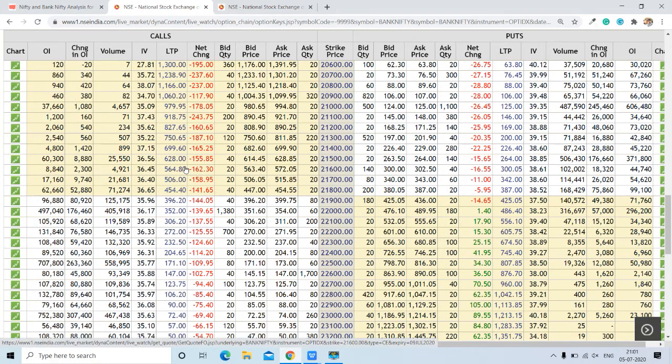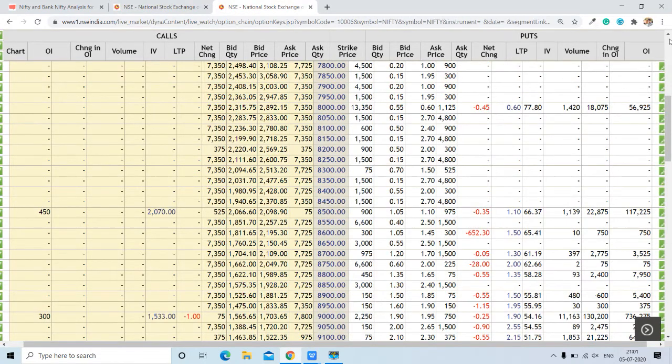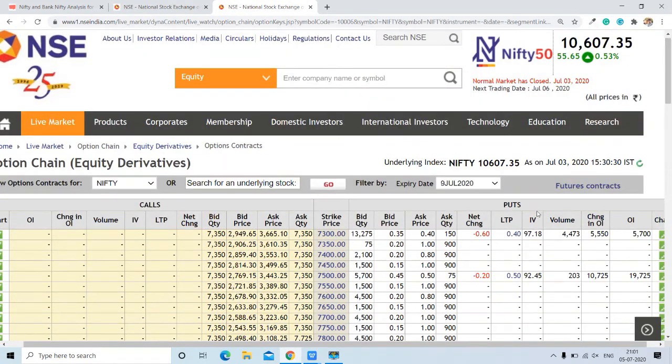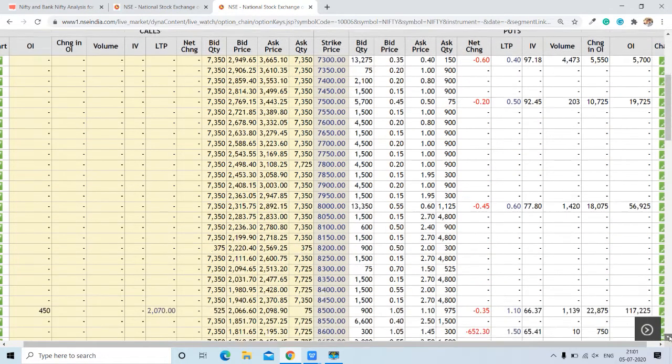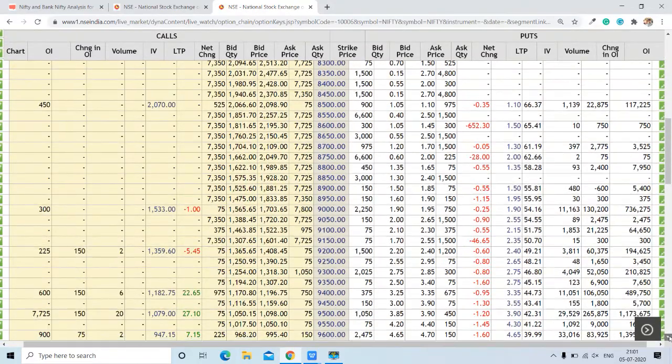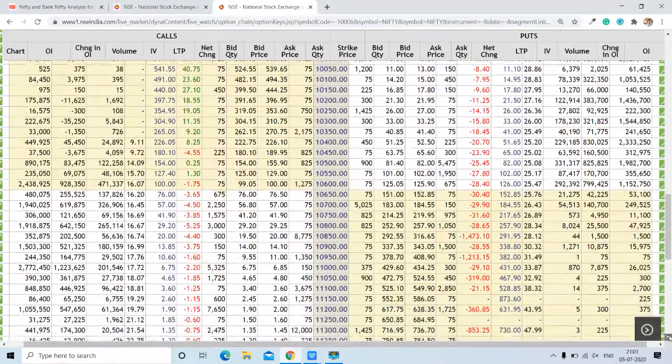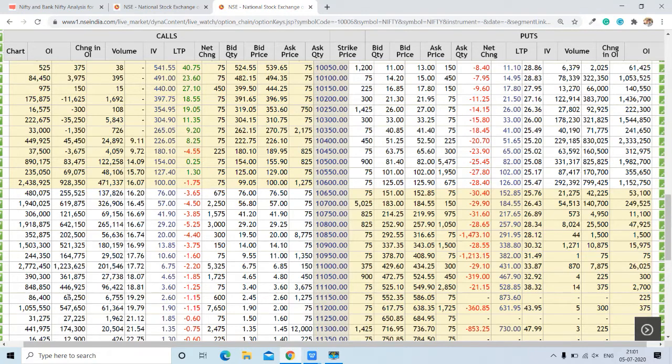Now we will also check out the trend cycle and max pain of it. Before that, we will move towards Nifty and check out the closing price and trading range. Here is the closing price, 10,607.35. Now the trading range, and we are talking about the 9th July expiry. The trading range for it is going to be the highest call and highest put. First we will find out the highest call.